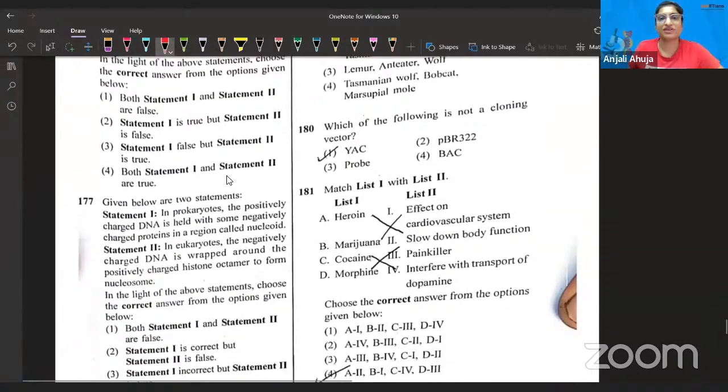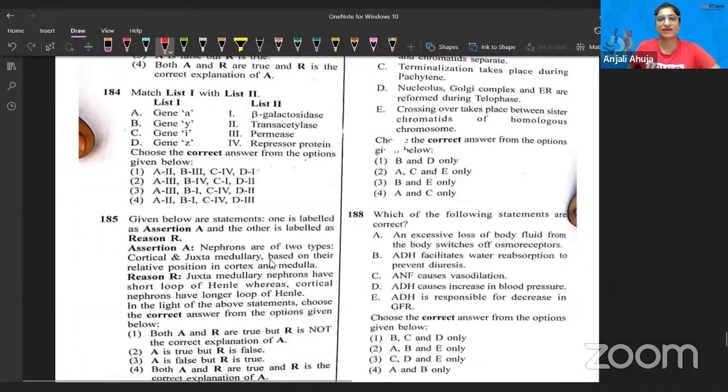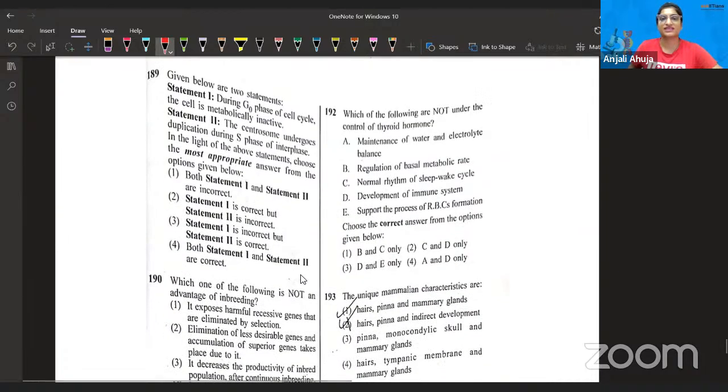But you see, in zoology, because the content is easy, they have played a lot with the question, but they are all the same. On pedigree analysis, every time some detailed, nice question comes, but this time such a direct question was asked in pedigree analysis. I believe it is a very easy question paper. If you have studied zoology and botany very well from NCERT, you could get 360 out of 360. You people cannot attempt more than 10 questions in these segments, so definitely it should be full marks. 360 out of 360 can come if you have studied very well.